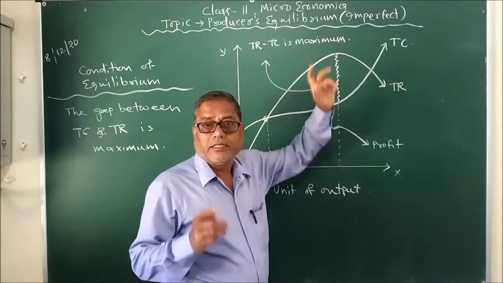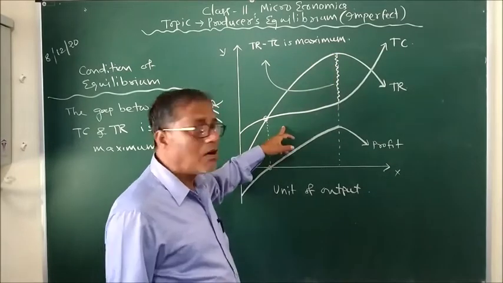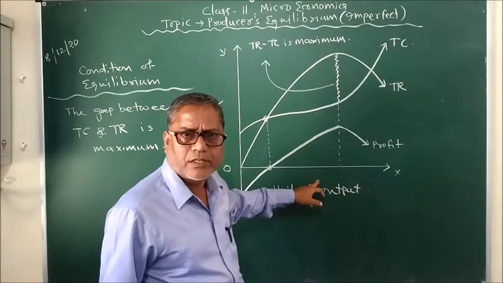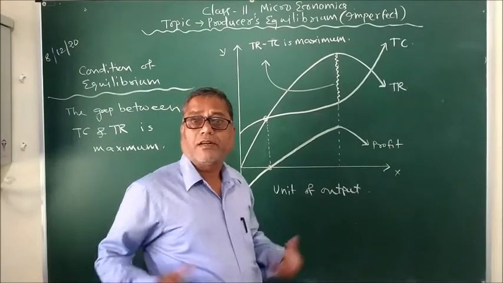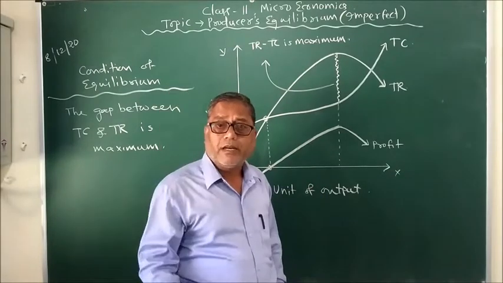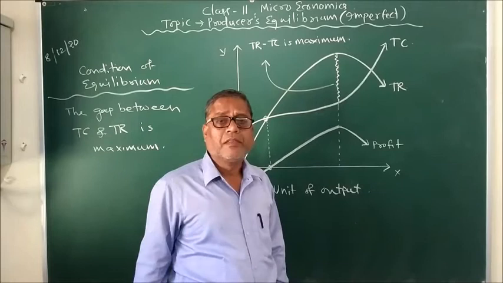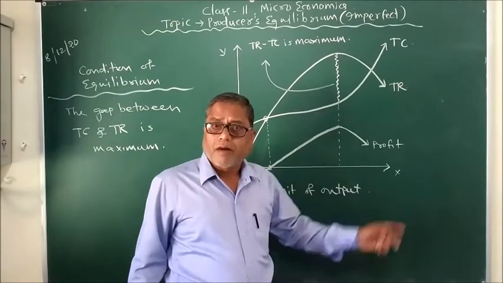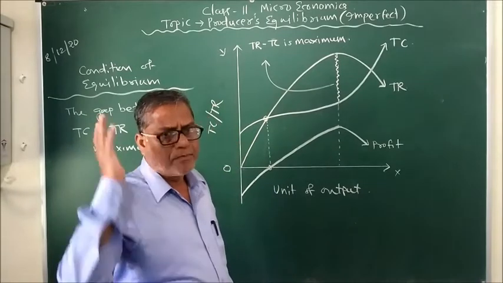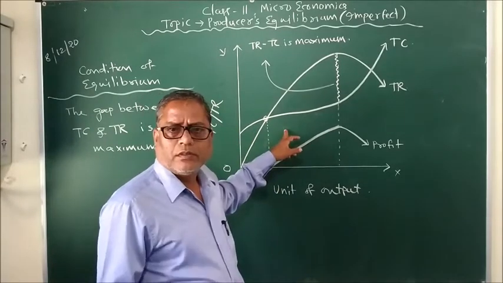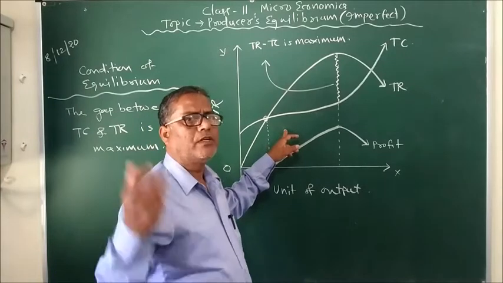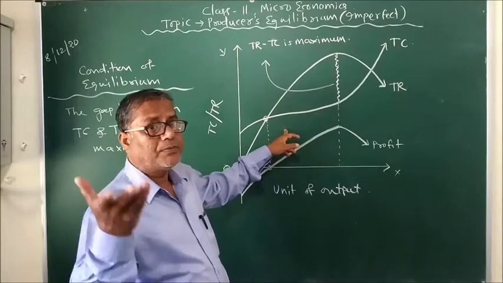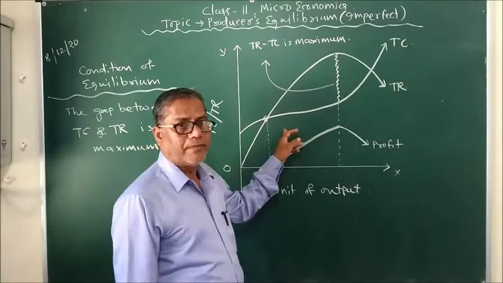Why? The reason is that the marginal revenue curve in imperfect competition is not parallel to the x-axis, because the producer cannot sell whatever quantity of output he wants at the same price. Price is never fixed by the market forces. It is fixed by the producer itself. So the producer, in order to sell more units of output, has to reduce its price, and that gives the shape to the marginal revenue curve.